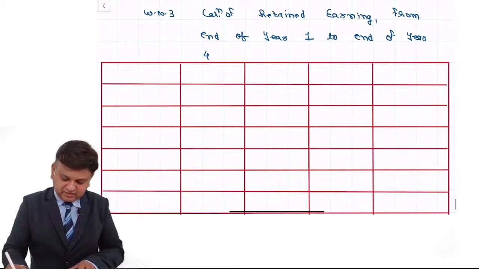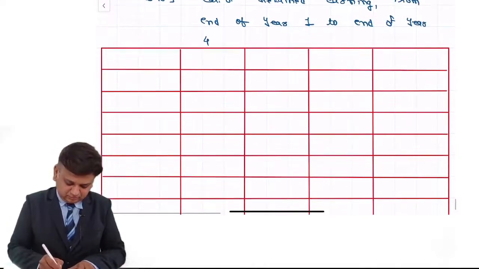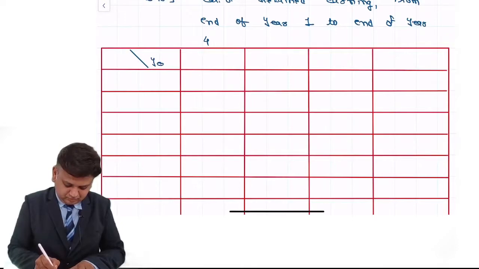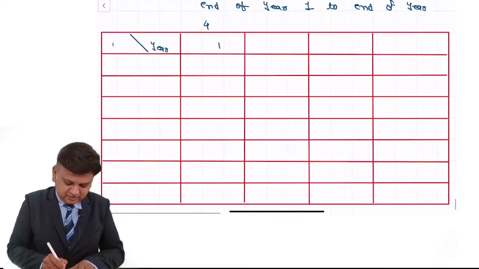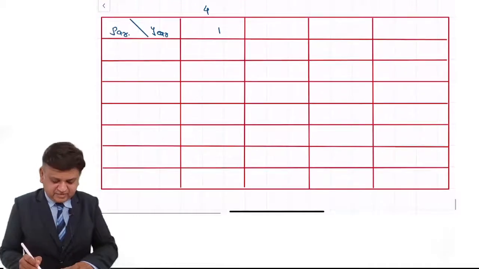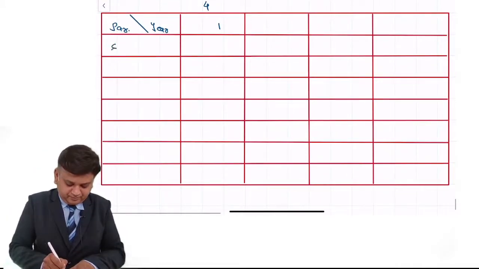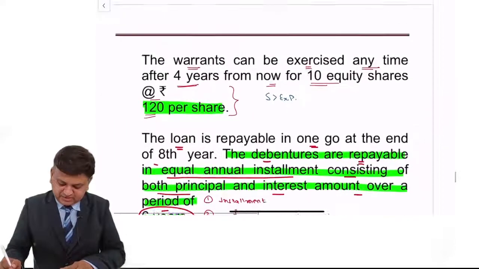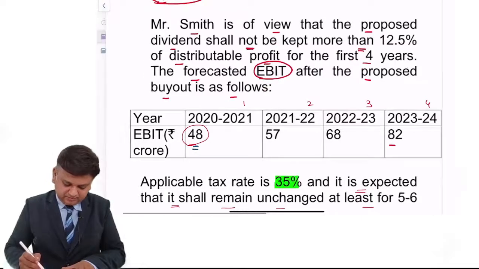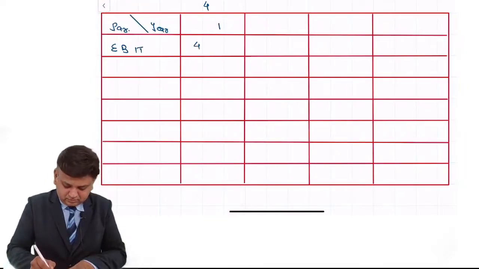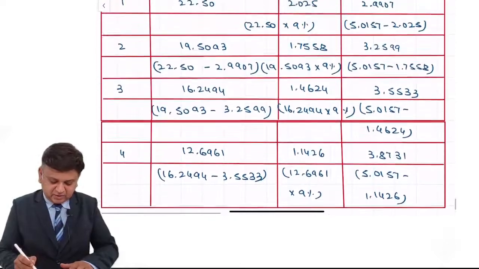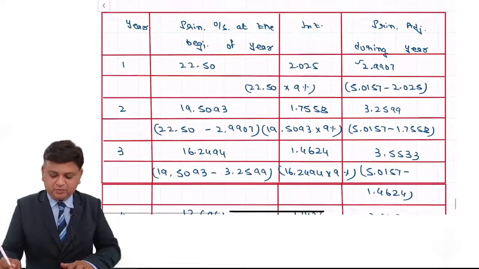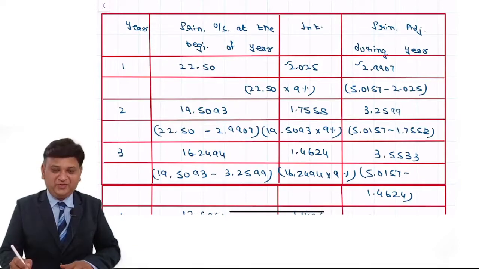So we have the answer to be computed like this. For first year, we start with the operating income, earning before interest and taxes. That is an amount of rupees 48 crore. Amount of the interest on debentures that we already have calculated over here. First year it is 2.025.